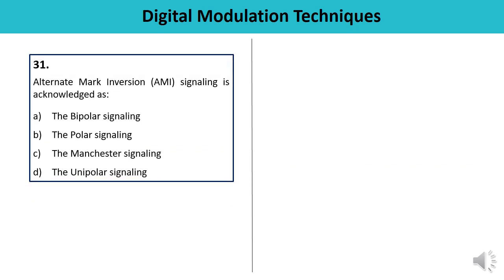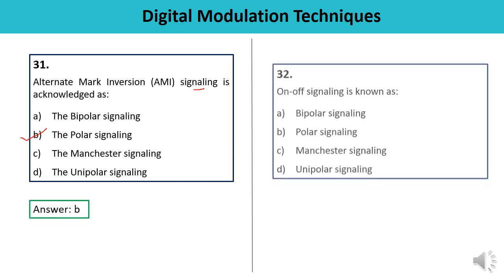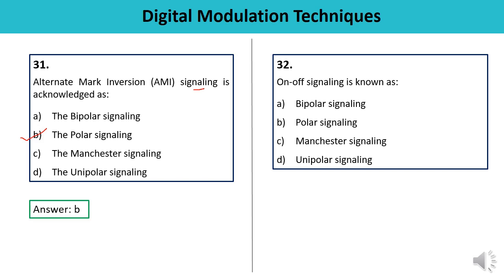Question number 31 is alternate mark inversion, that is AMI. AMI signaling is acknowledged as bipolar signaling, polar signaling, Manchester, or unipolar. So AMI signaling is acknowledged as bipolar signaling, means the answer is B. Correct one.